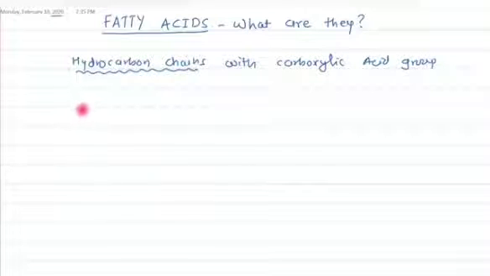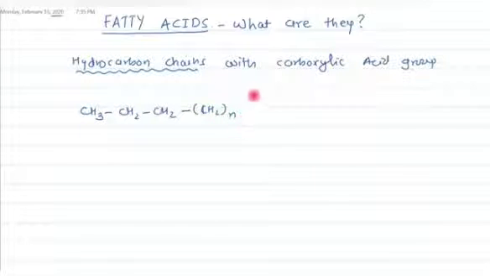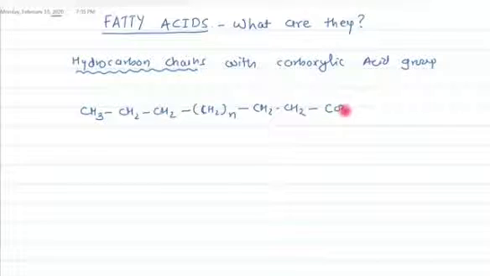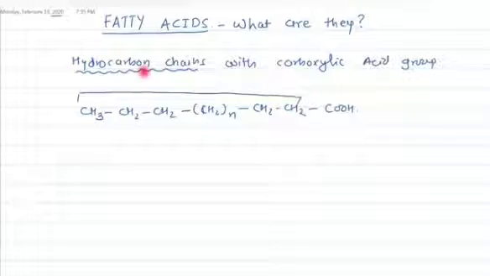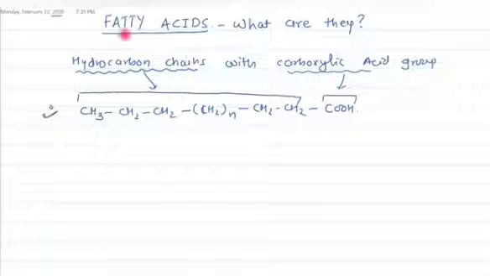So we can write the hydrocarbon chain like this: CH3, then CH2, then CH2. Here you can add many CH2 units, so I am showing it by this n. There is a long chain of CH2, and then at one end it contains a carboxylic acid group. So this is your hydrocarbon chain, and this is the carboxylic acid group. Such compounds are known as fatty acids.